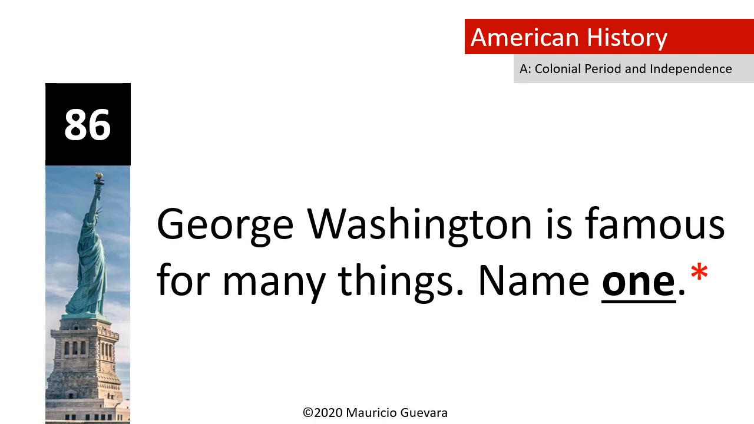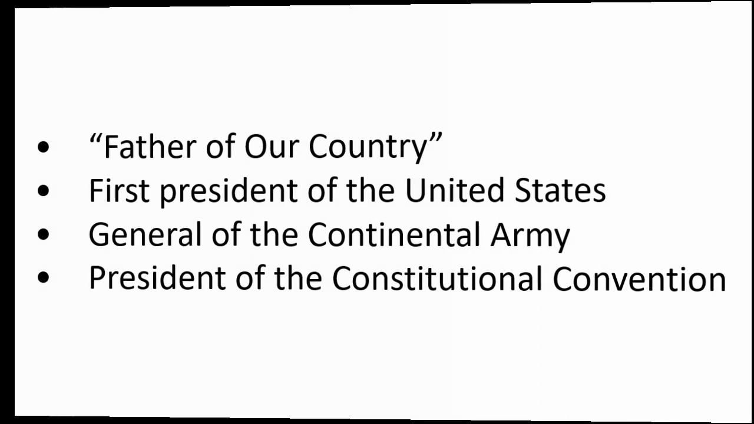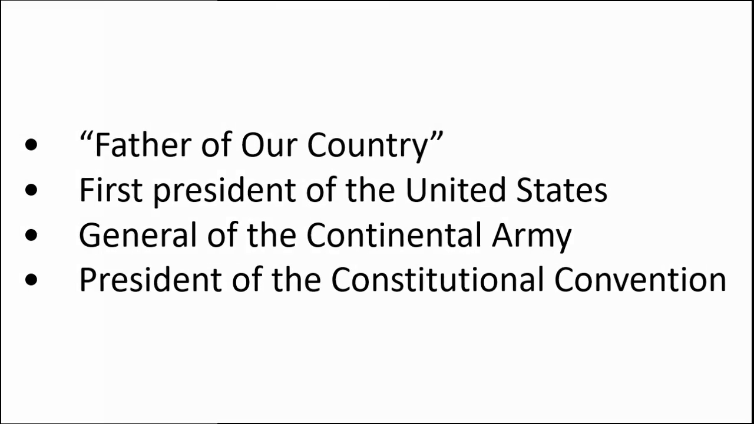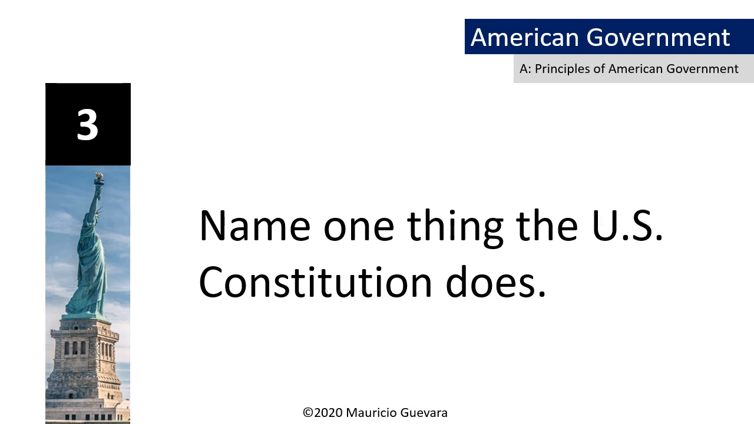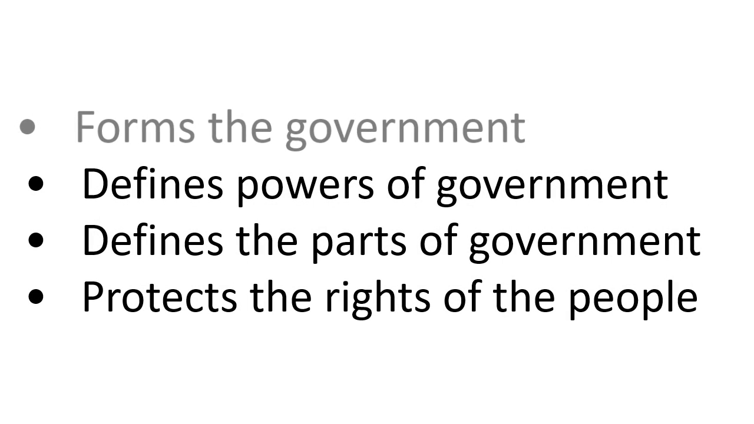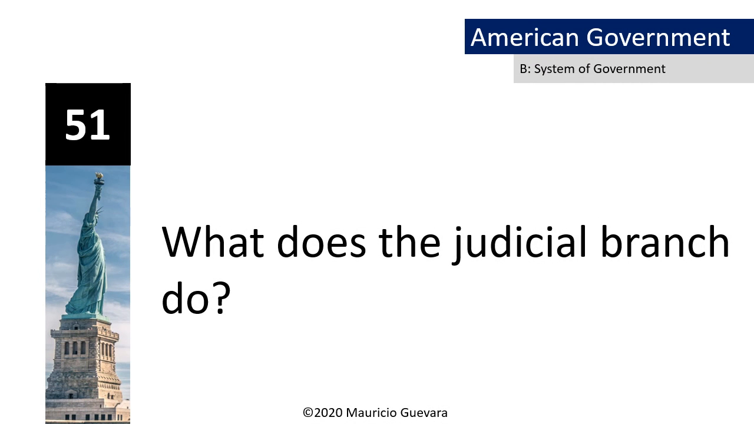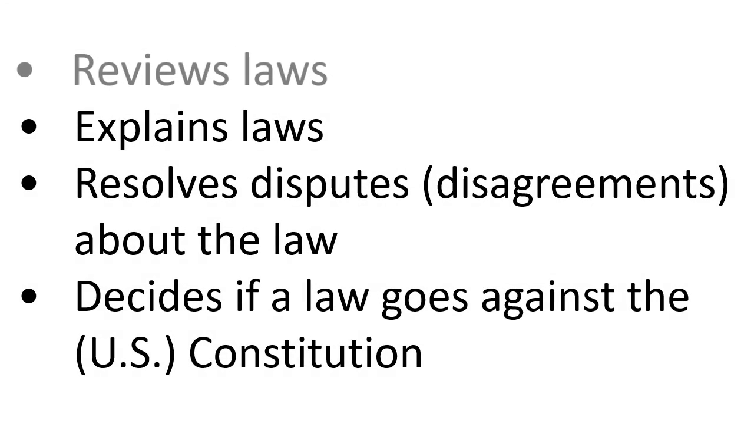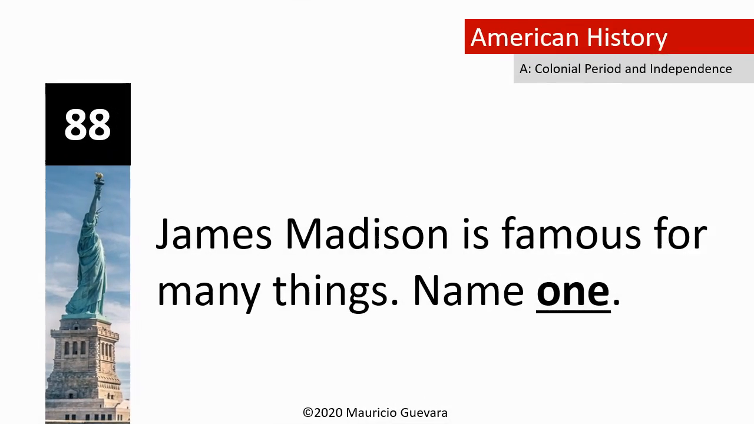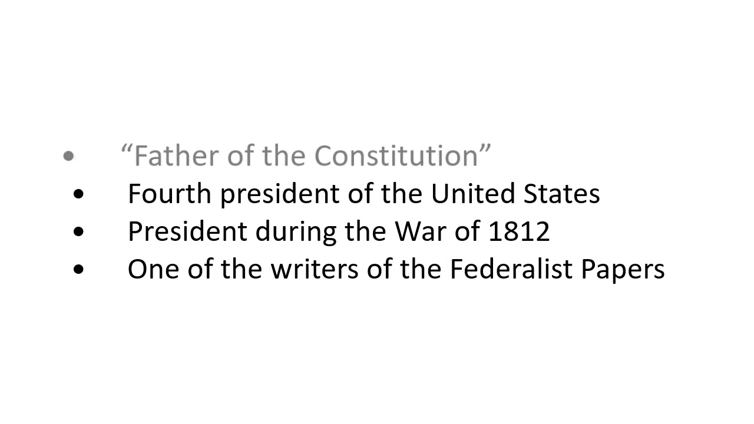George Washington is famous for many things. Name one. Father of our country. Name one thing the U.S. Constitution does. Forms the government. What does the judicial branch do? Reviews laws. James Madison is famous for many things. Name one. Father of the Constitution.